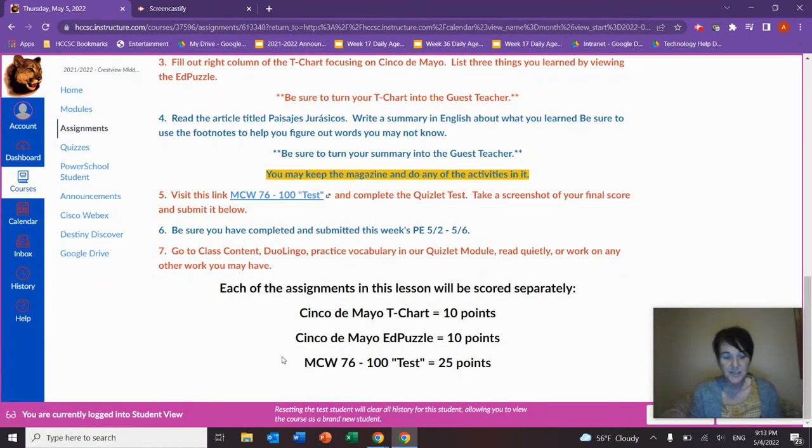So once you finish those things, make sure that you have completed and submitted this week's Para Empezar 5.2 to 5.6. Remember, that's due by 11:59 on Friday. After that, you can go to class content, Duolingo, practice vocabulary in our Quizlet module, read quietly, or work on any other work you may have. Those of you that are into doing Duolingo, the cutoff for that is next Friday. So make sure that if that's something you're interested in, you're keeping that in mind.